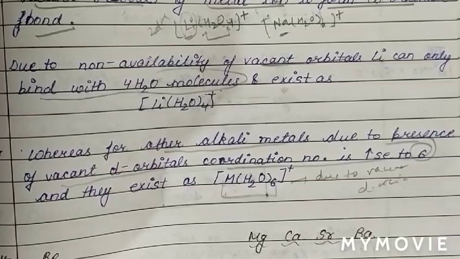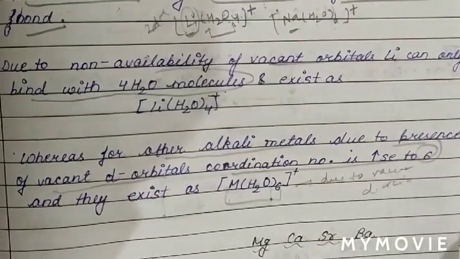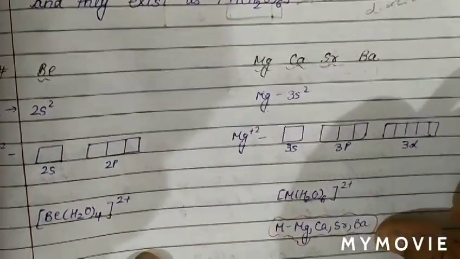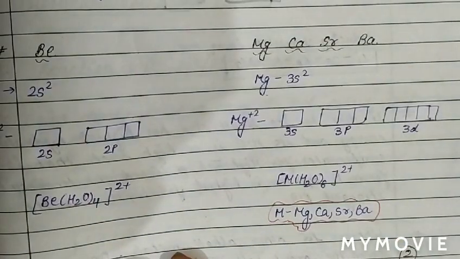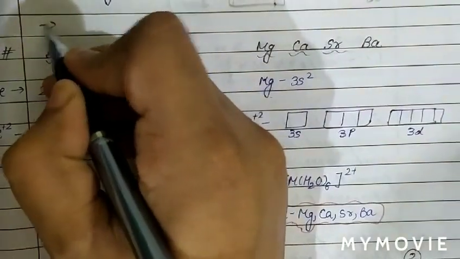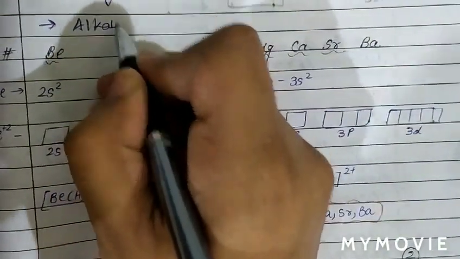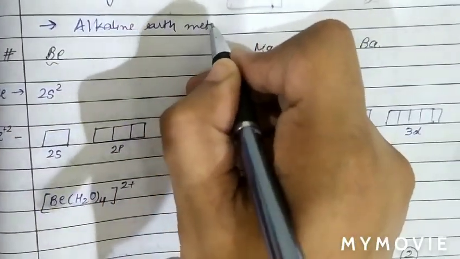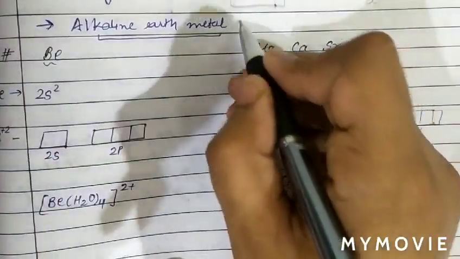Now see the case of similar hydration tendency for beryllium, magnesium, calcium and strontium, the alkaline earth metals. Now we are going to discuss the hydration tendency in alkaline earth metals.